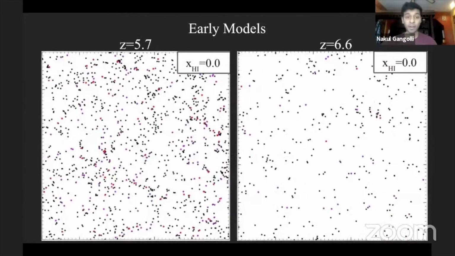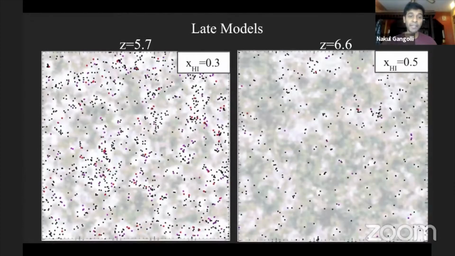And to make that point concrete, if I blink between the two, we can see how not only are the voids getting bigger, but the neutral gas is in essence relegated to those voids. But also the LAEs seem to be sequestered to the high density regions in more neutral scenarios. And this is a direct consequence of us keeping our mean LAE surface densities fixed.